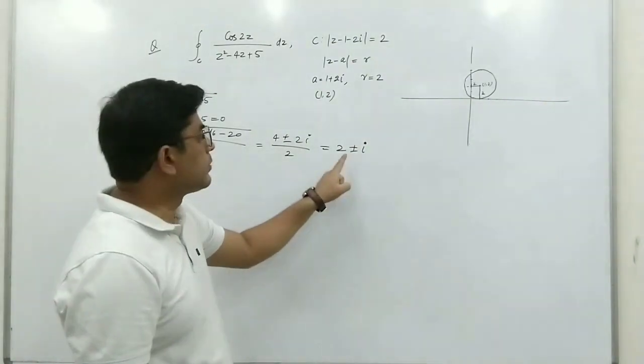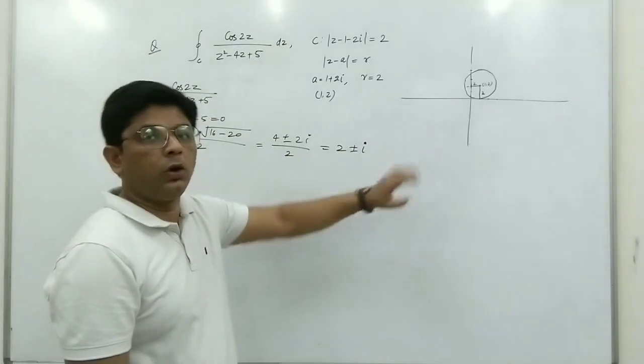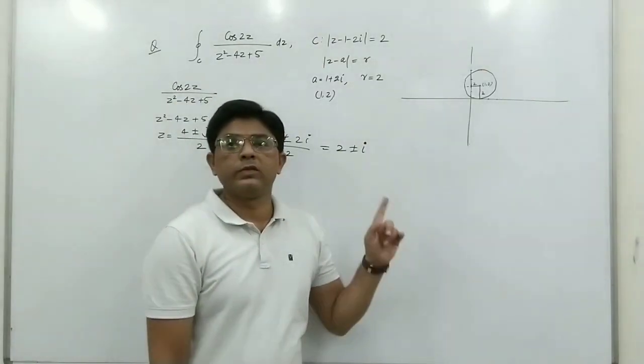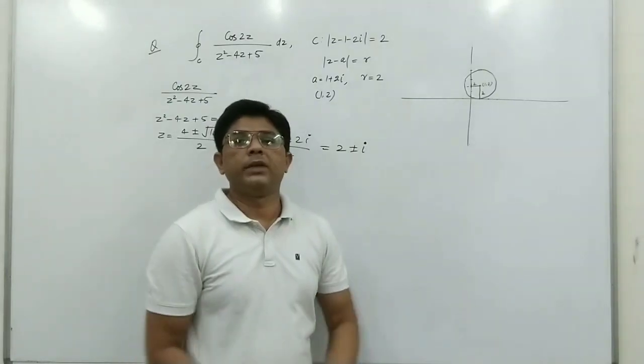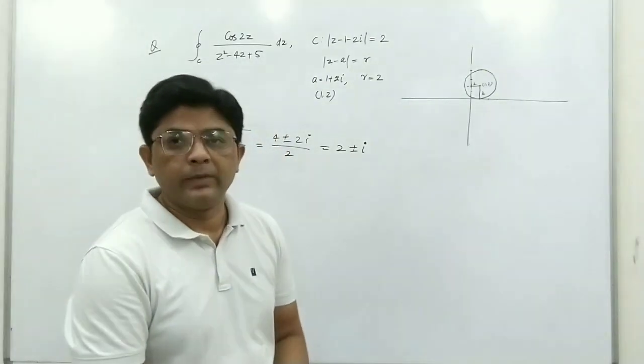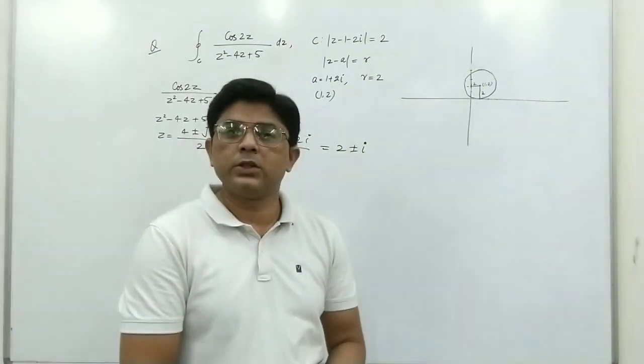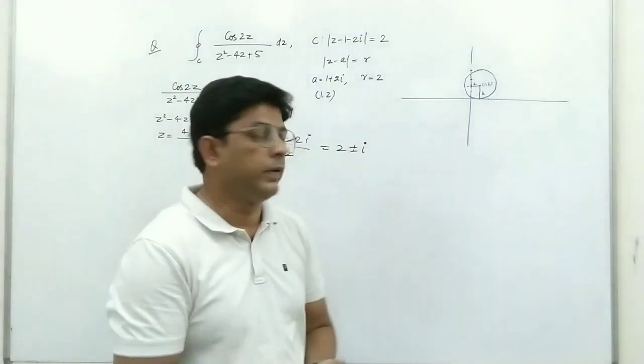Now we see whether these points lie inside the given circle or outside the given circle. If these two values of z lie outside the circle, then we can use Cauchy theorem, and by using Cauchy theorem the integral will be 0 because those points at which the function is not analytic will be outside. But first we will see.